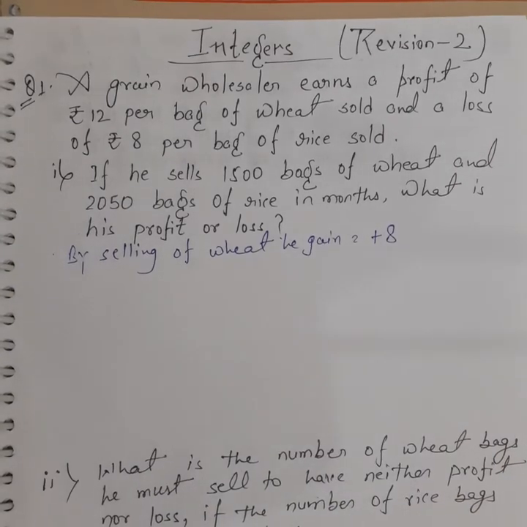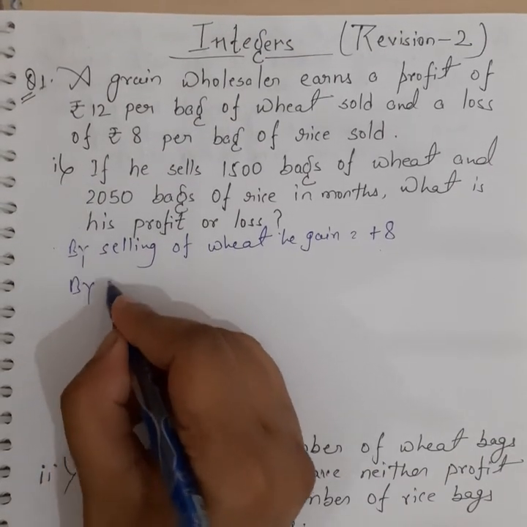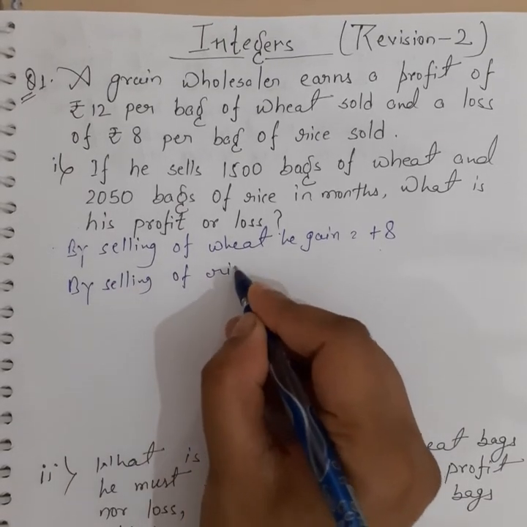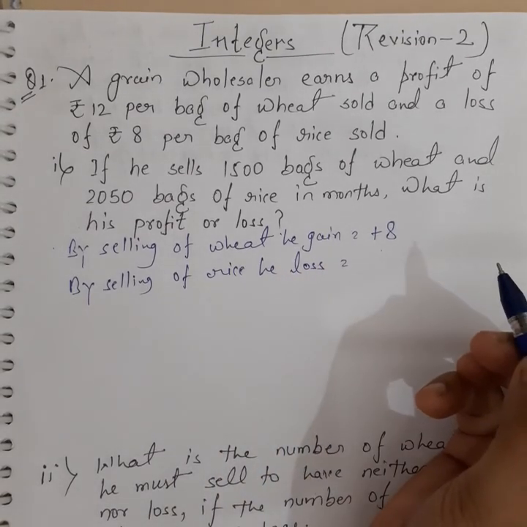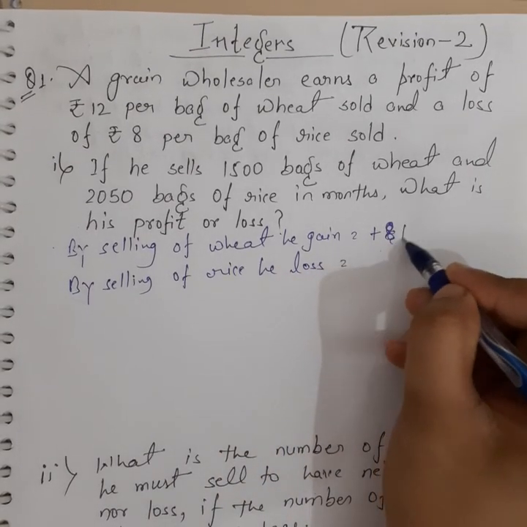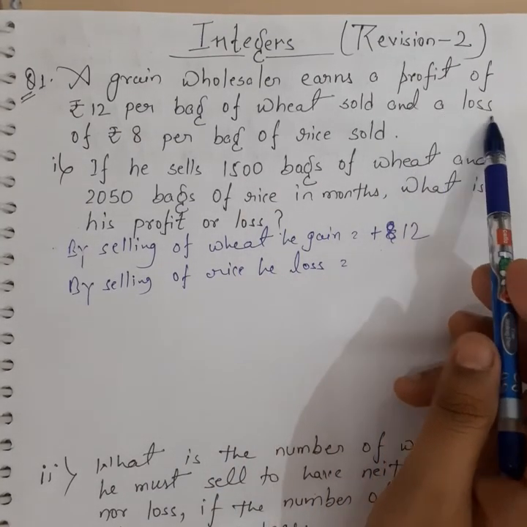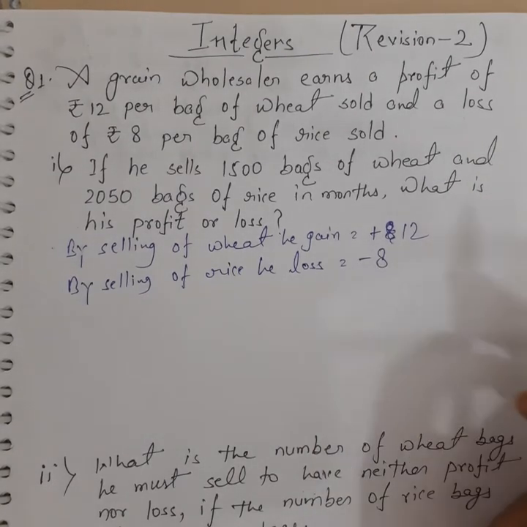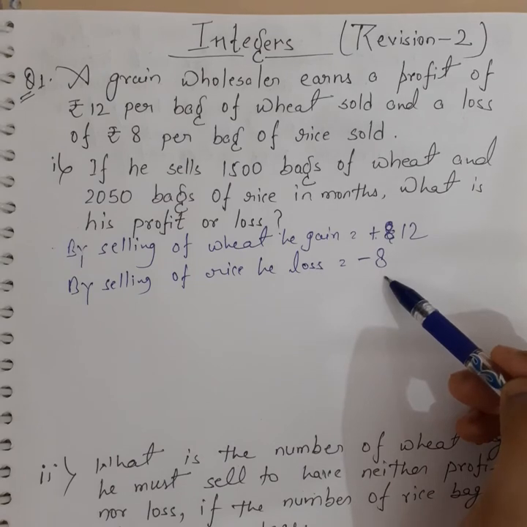It is profit, so we represent it with plus 12. And by selling a bag of rice he lost rupees 8. It means this is minus 8. We represent profit with positive sign and loss with negative sign.